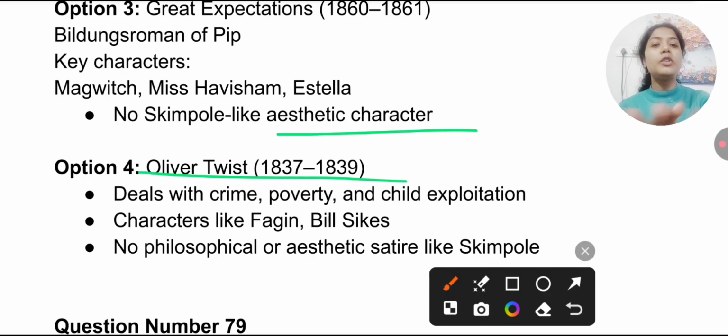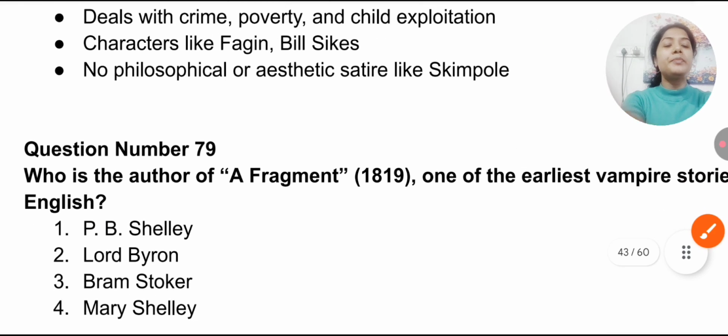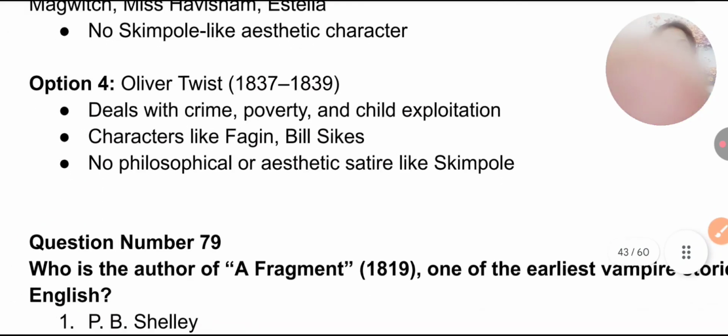Oliver Twist deals with crime, poverty, and child exploitation. So there you cannot find any false innocence or irresponsible behavior by the character. Okay. Next question we have. I hope everything is clear.